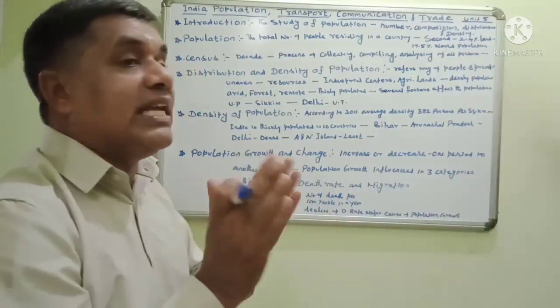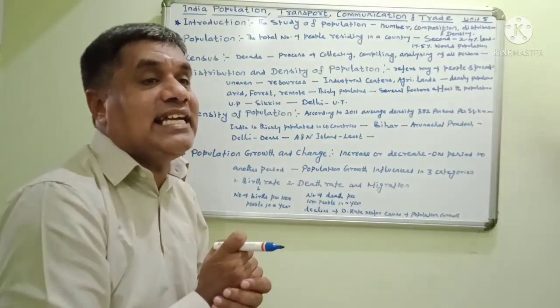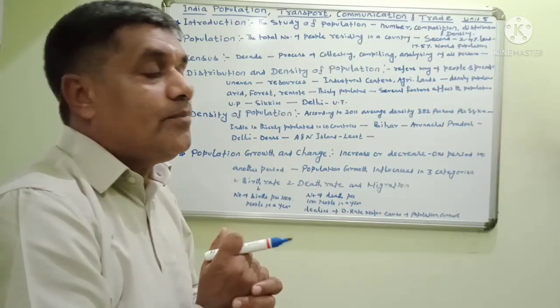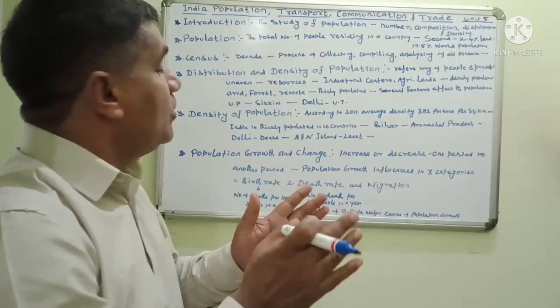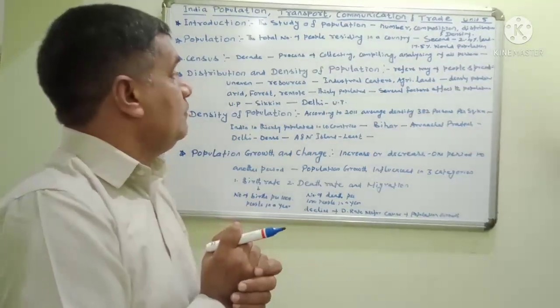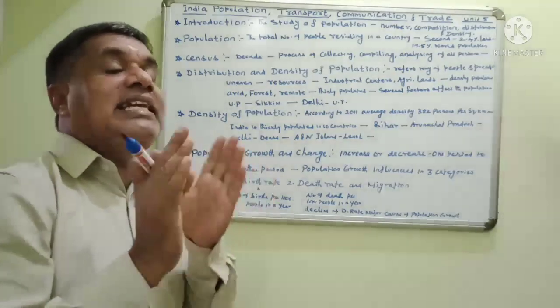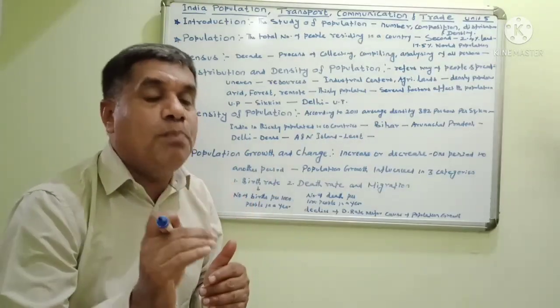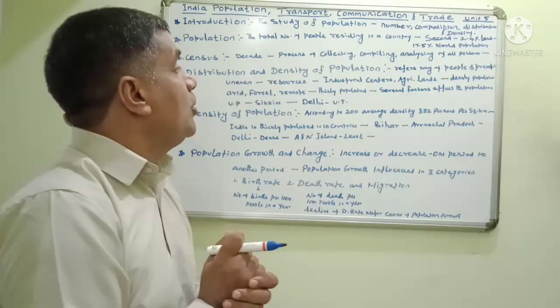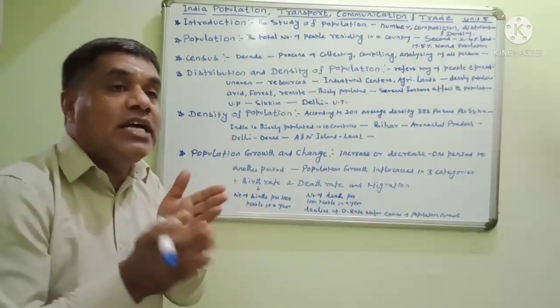And in remote areas there are no facilities, so the population is very low there as well. Note it: these areas are thinly populated. Thinly means low population. Like arid areas, forest areas, remote areas.